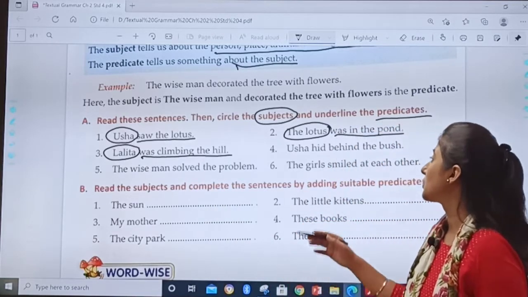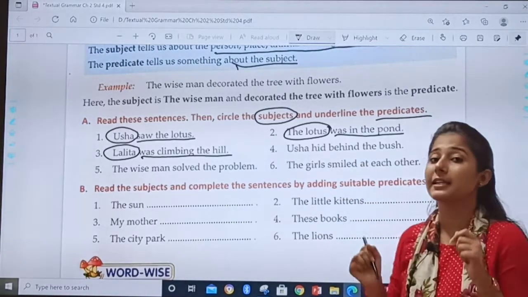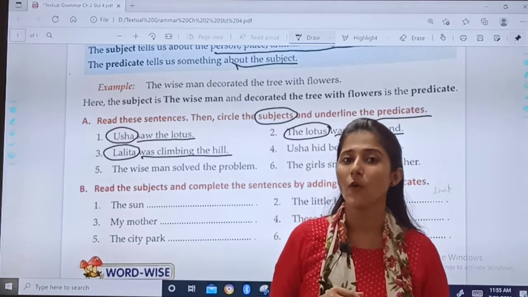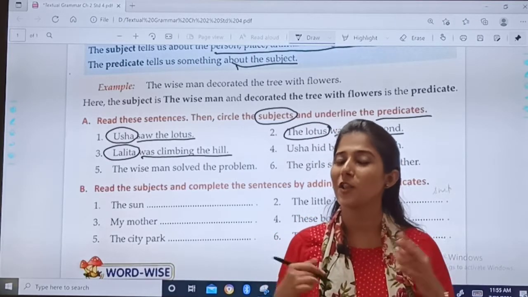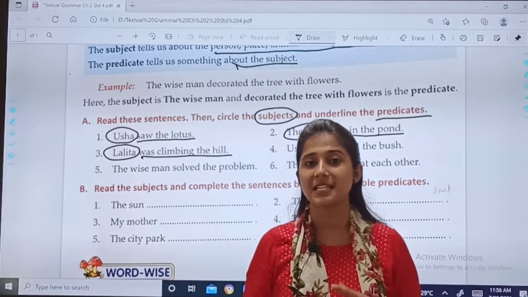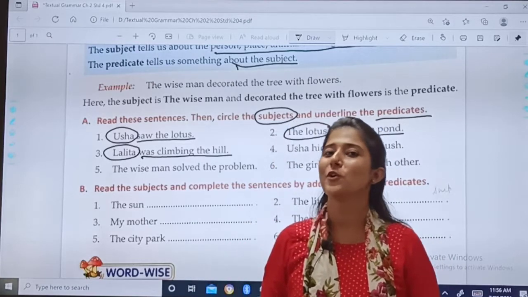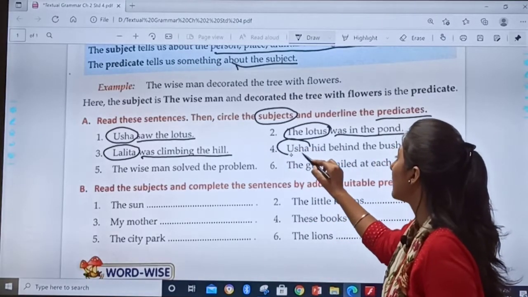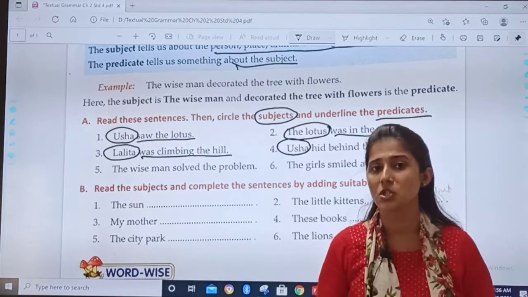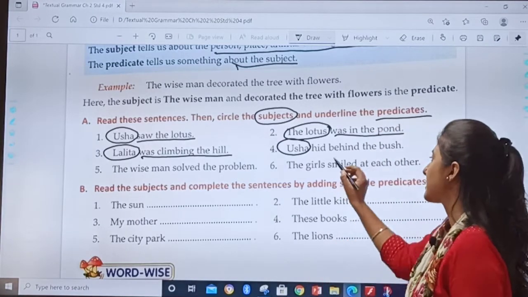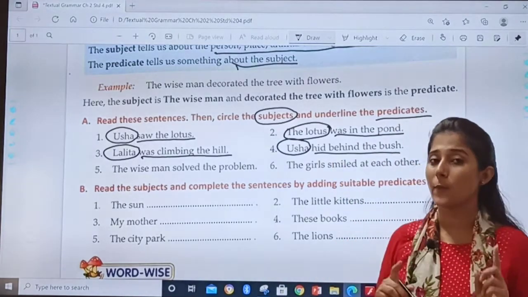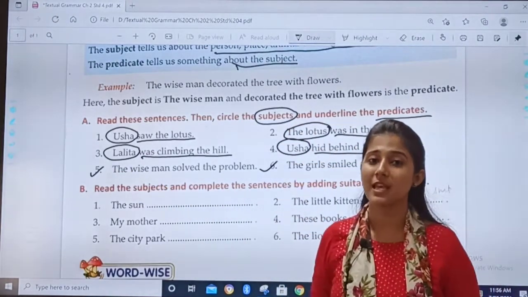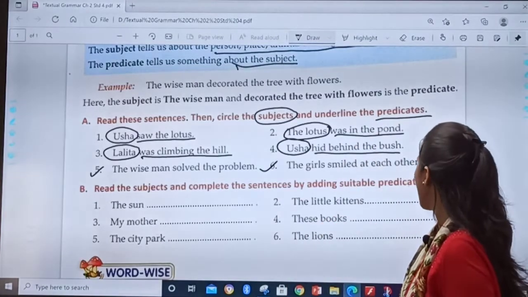Okay. Fourth, Usha hid behind the bush. So, what will be our subject? You all know till now, right? You have already done this chapter in your grammar also. So, Usha will be our subject and hid behind the bush will be our predicate. Okay children. So, I hope you have understood. 5 and 6 you will do by yourself as your homework.